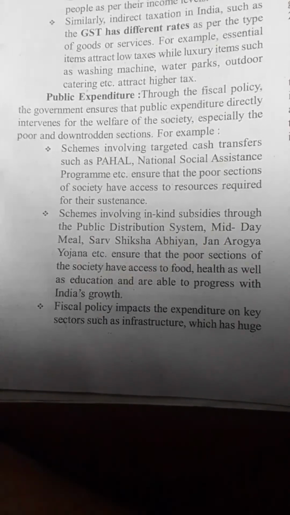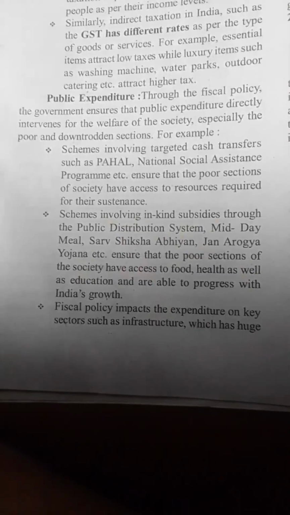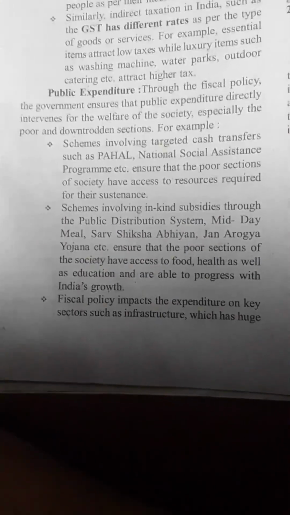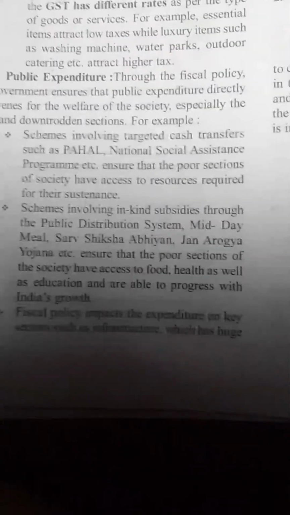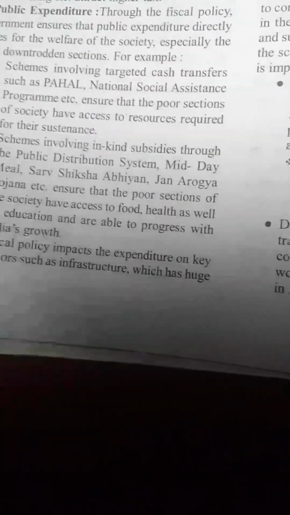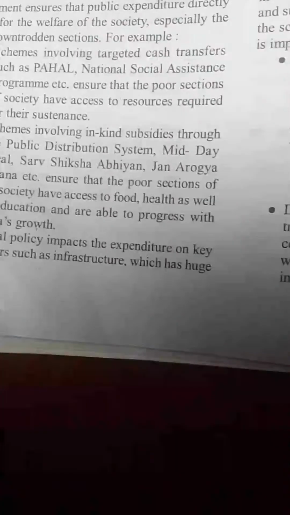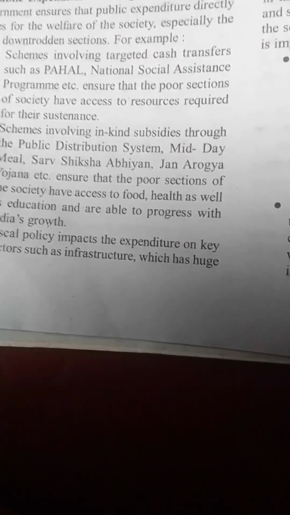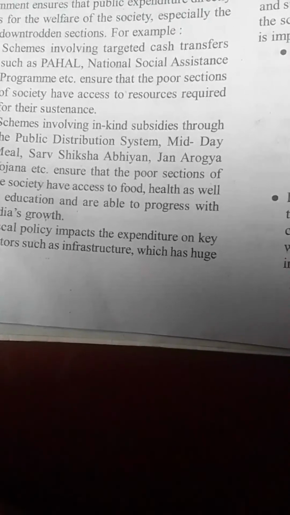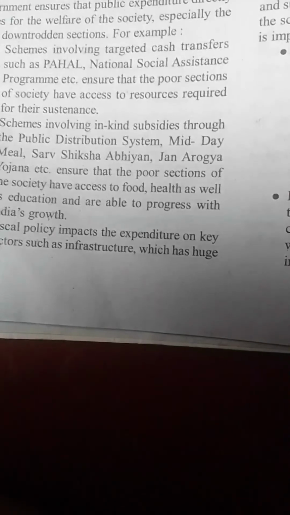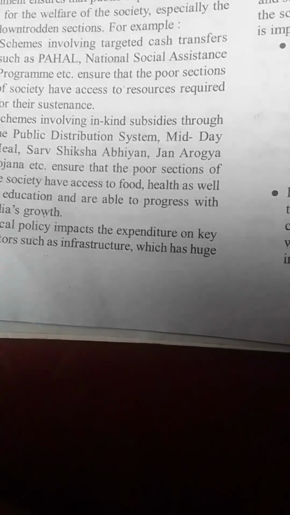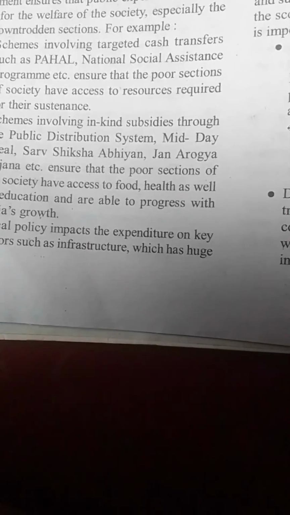Schemes involving targeted cash transfers such as PAHAR and the National Social Assistance Program, and schemes involving in-kind subsidies through the public distribution system, midday meal, सर्वशिक्षा अभियान, and जन आरोग्य योजना, ensure that poorer sections of society have access to food, health as well as education, and are able to progress with India's growth.